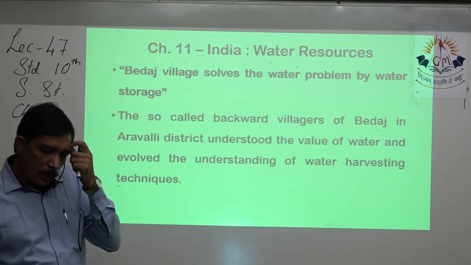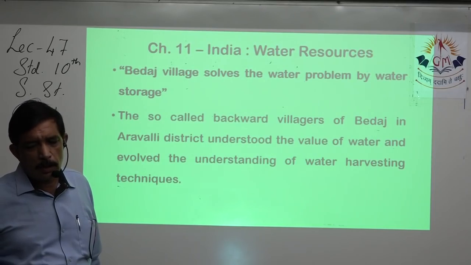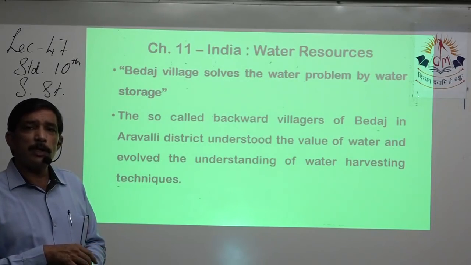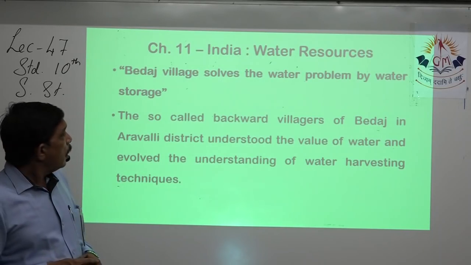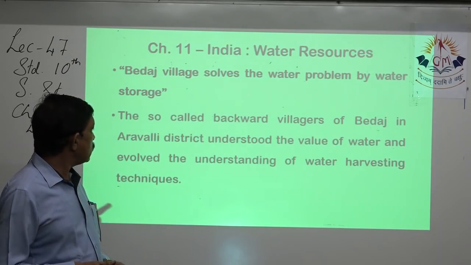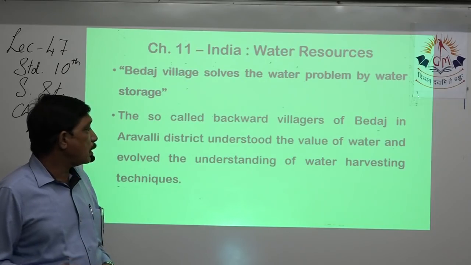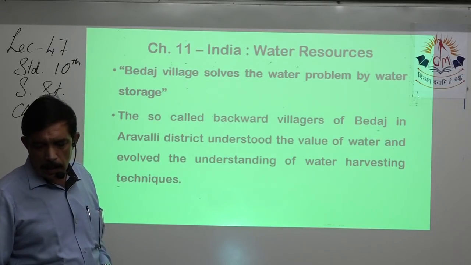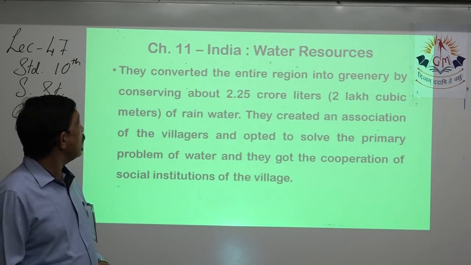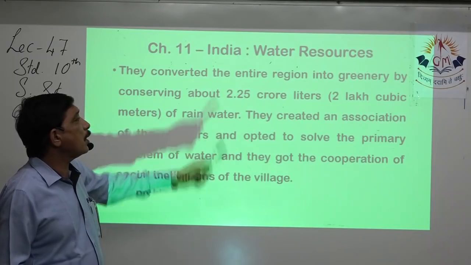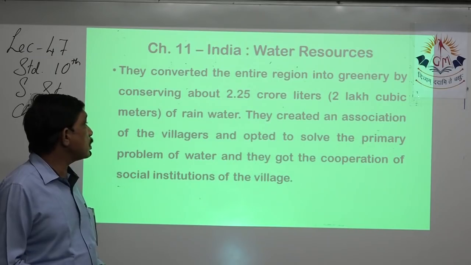Now we have the example of Bedaj village, that's in a box in the textbook. Bedaj village was having a very high shortage of water, so they did something. What did they do? The backward villages of Bedaj in Arvali district, that is Gujarat, understood the value of water and soil, and evolved the understanding of water harvesting. They converted the entire region into greenery by conserving 2.25 crore liters, that is 2 lakh cubic meters of rainwater.